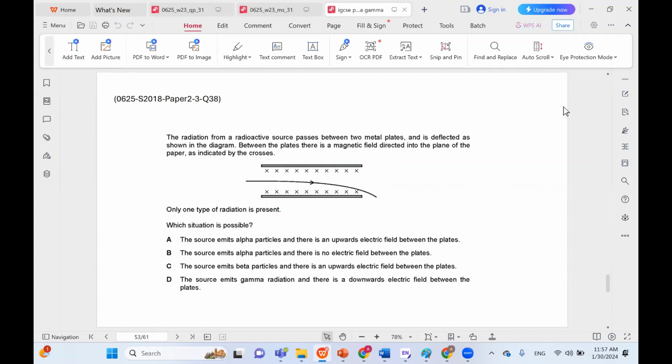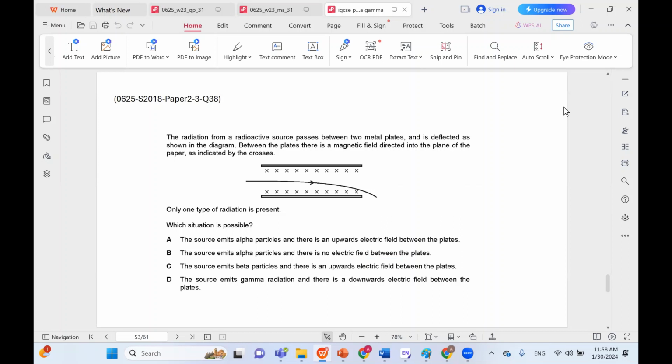The source emits alpha particles and there is no electric field between the plates. If there's no electric field, then the alpha would not be attracted to the downwards plate. It would just pass through, or it would have any other deflection that has nothing to do with the electric field itself. So the fact that there is no electric field means that alpha cannot be deflected downwards, and that would not make sense either.